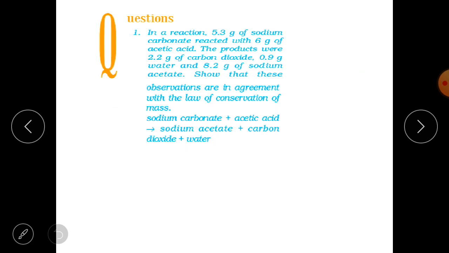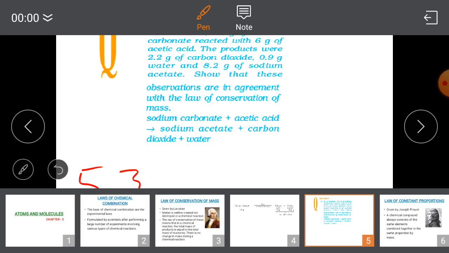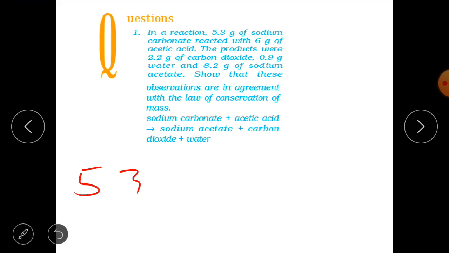Now students, if your given reaction is in agreement with the law of conservation of mass, then the prime condition is that the mass of reactants should be equal to the mass of products. So for that, you have to just add the mass of reactants. Your reactant is sodium carbonate, so its mass is 5.3. Okay, so we have to write it somewhere else. Your sodium carbonate having mass 5.3.